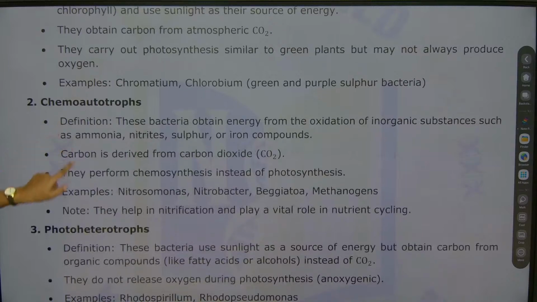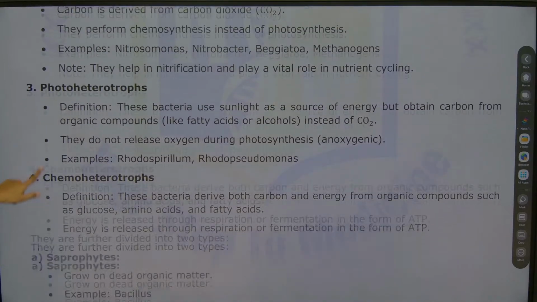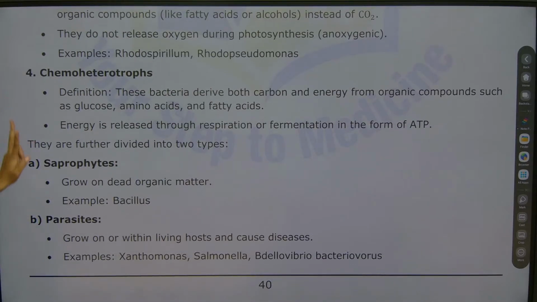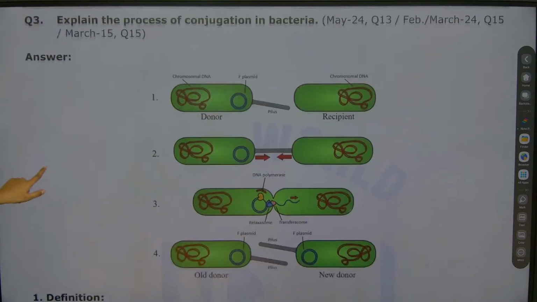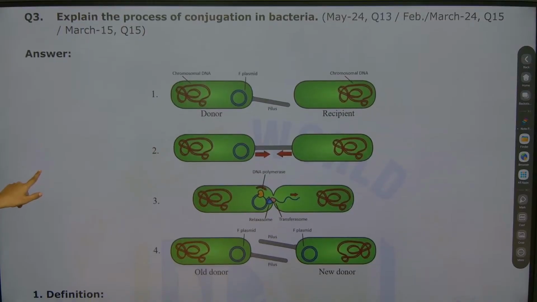Photoautotrophs, chemoautotrophs, photoheterotrophs and chemoheterotrophs. Chemoheterotrophs again include what? Saprophytes and parasites. Here we go with the next question.